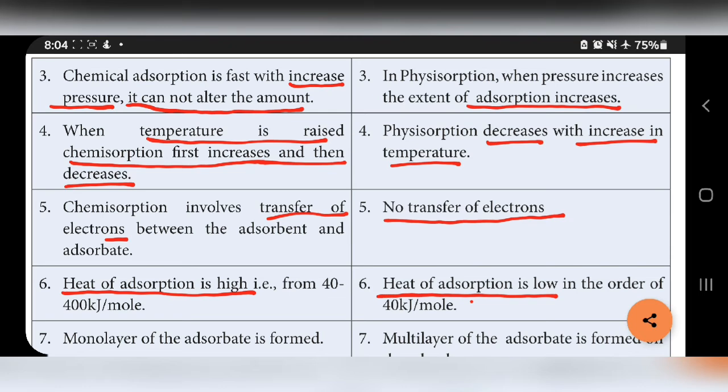Seventh point, mono layer of adsorbate is formed. Mono means single, so single layer only formed. Here multi-layer formed.